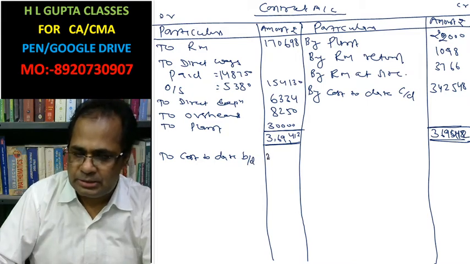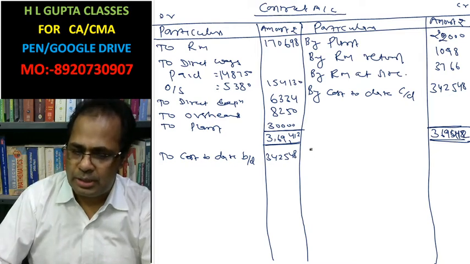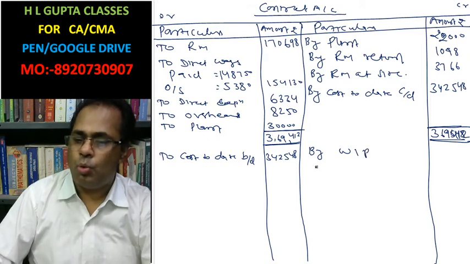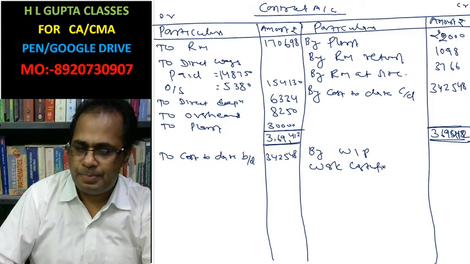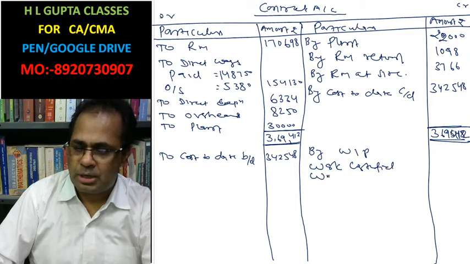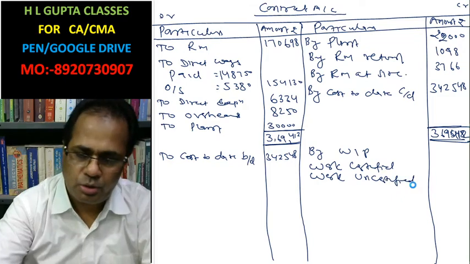To cost to date brought down, what is it? 3,42,548. To work in progress: work certified you write here, and work uncertified. This information is given here.